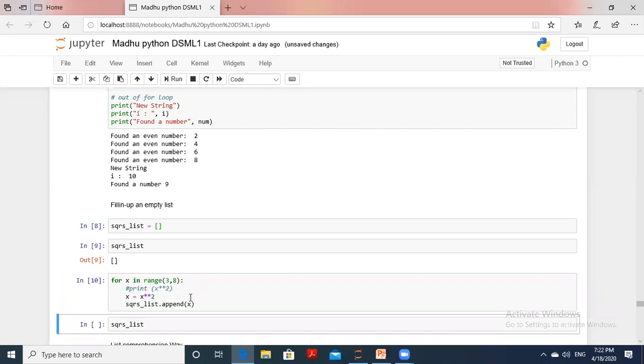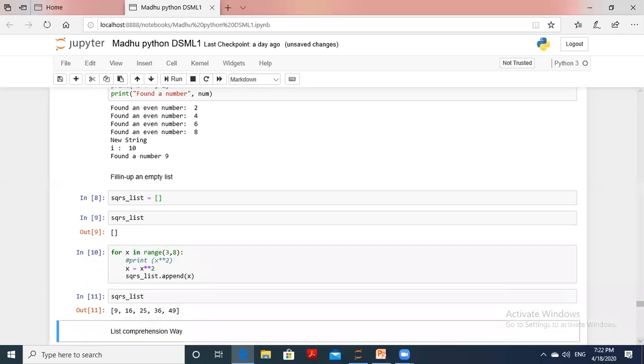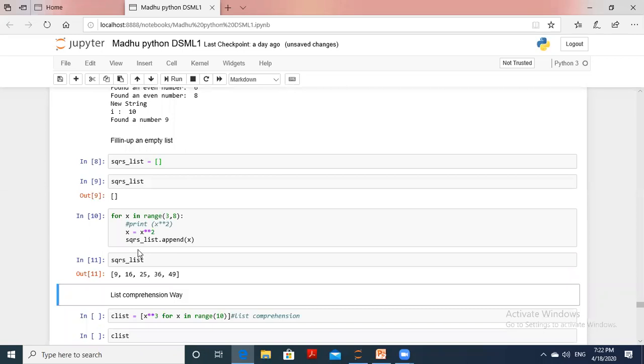Now fill it and see what we get. First 3 square is 9, next 4 square, 5 square, 6 square, 7 square. It is not taken up to 8, because here we can take only up to 7.